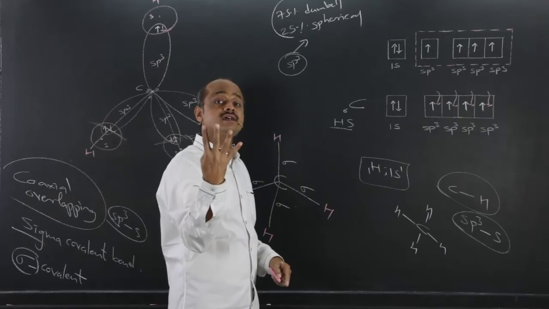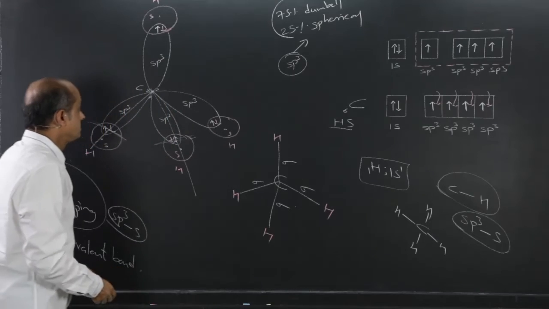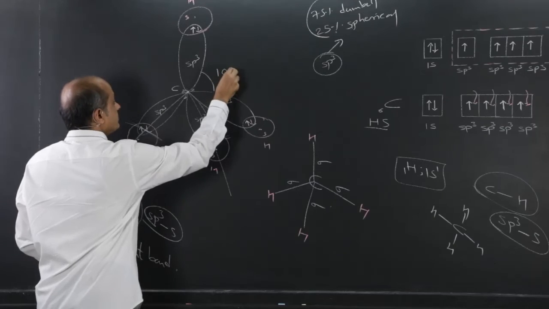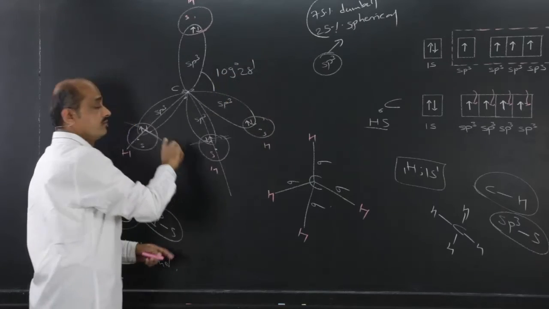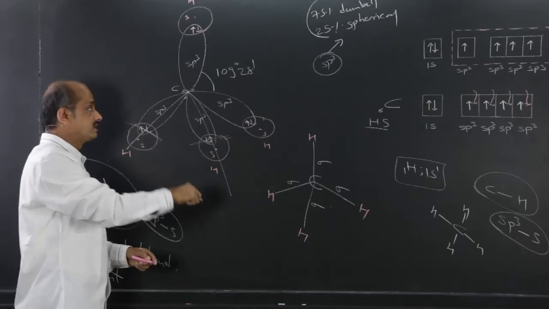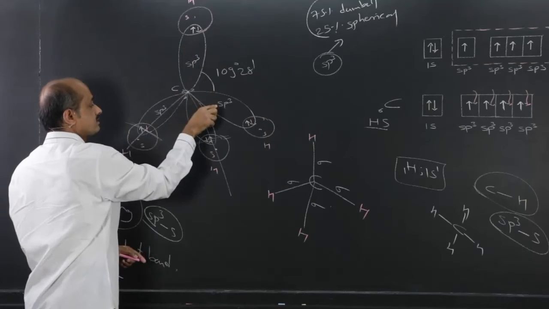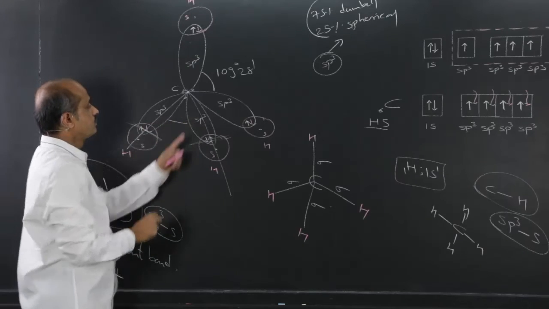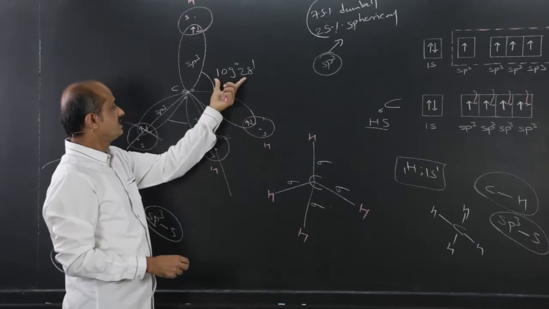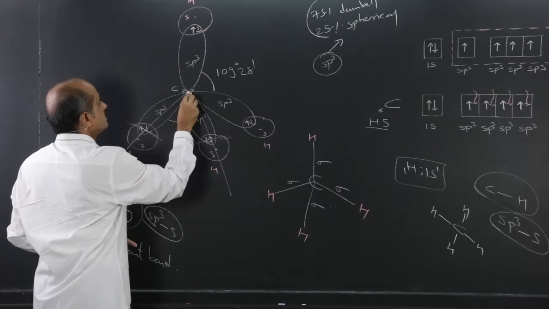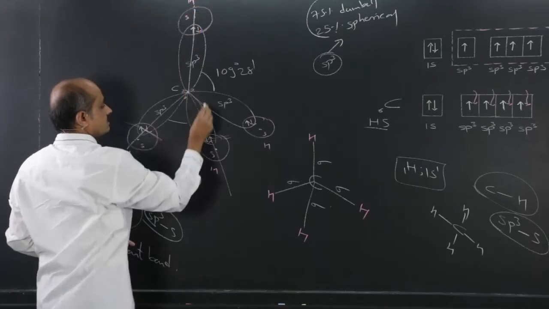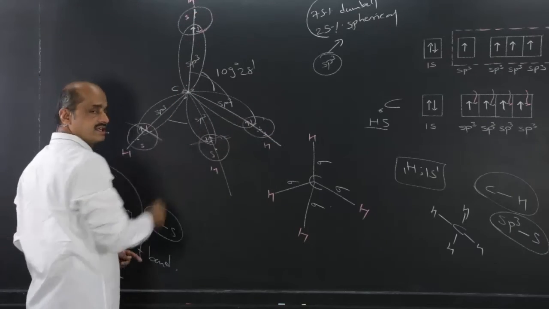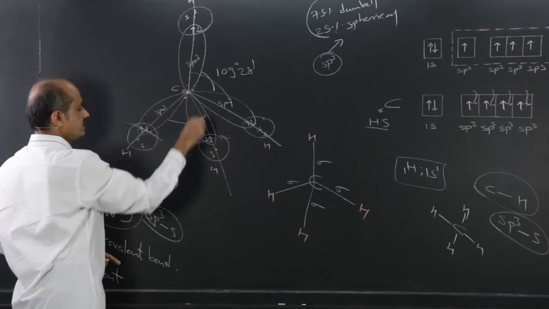Such 4 identical hybrid orbitals, if they are present, then each should make an angle of 109 degree 28 minutes with any of the remaining 3. This means the bond angle, any HCH, it can be this, or it can be this.